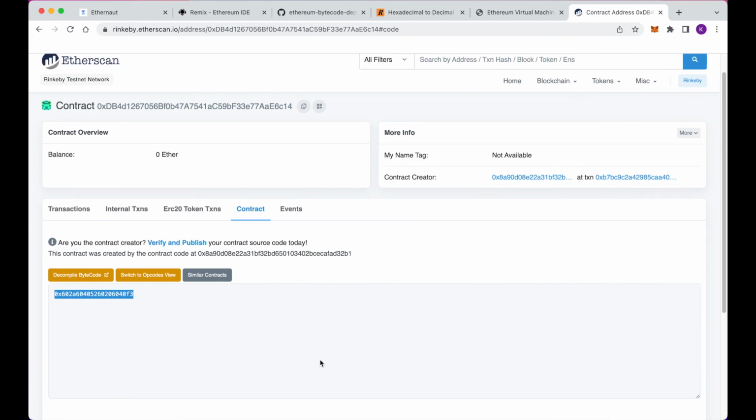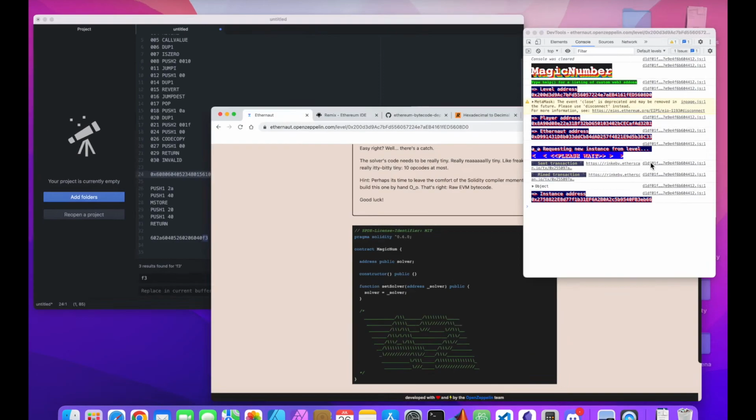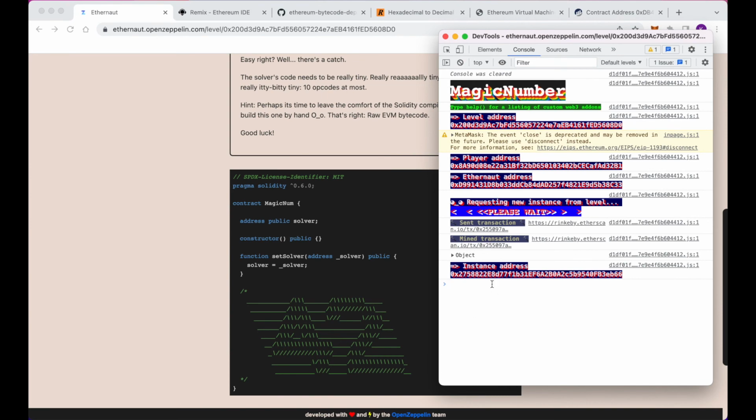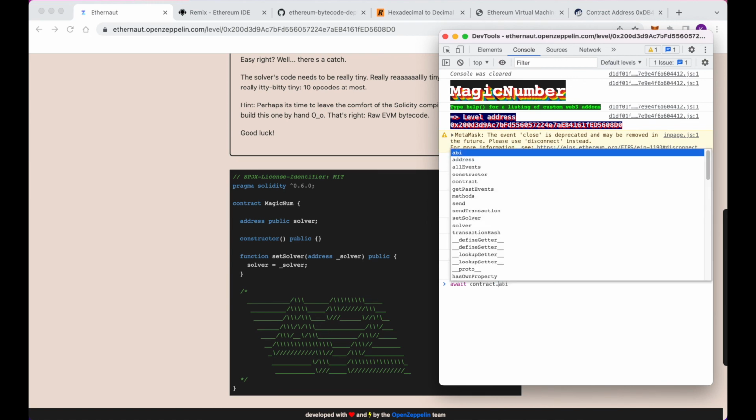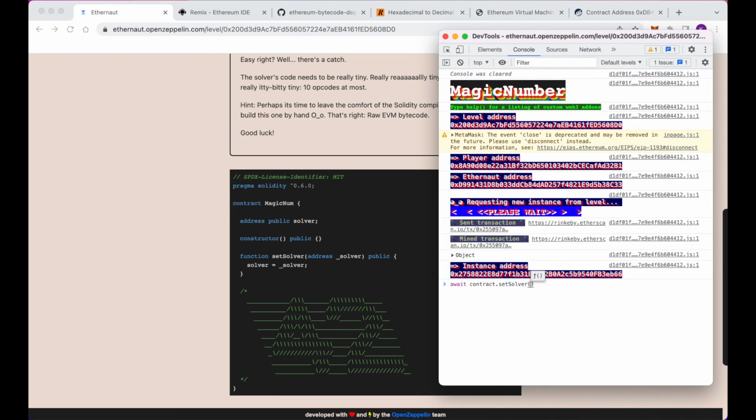And so what I'm going to do now is I am going to go back to Ethernaut and just submit that address. So await contract dot set solver, and that's going to be our new address here.